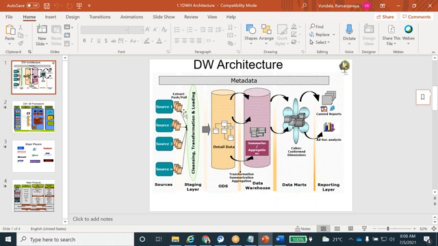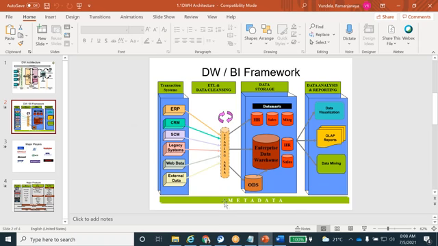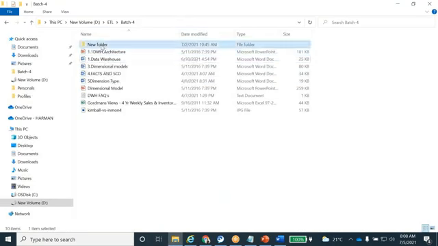So these sources we are going to extract by using the ETL tool. Here we use any one of the ETL tools, and we extract all the data that is here and integrate it into one system, one data warehouse. As of now you can leave this one, I will tell you next time, otherwise we draw one diagram and go with the same diagram.